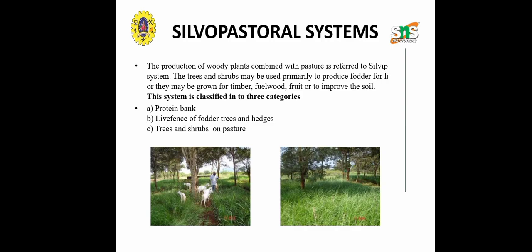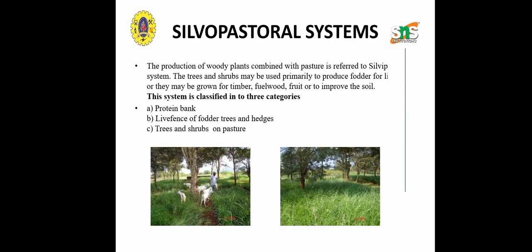Coming to the silvopastoral system, it is the combination of trees plus pasture and also animals. It is the most prominent agroforestry practice. It is characterized by integrating trees with the forage and livestock protection.